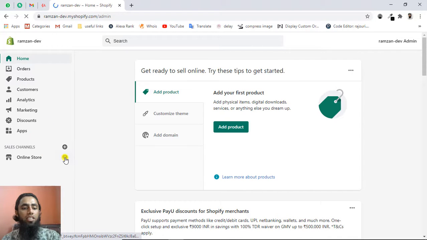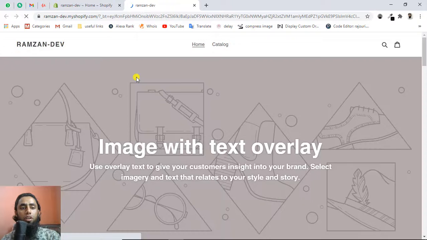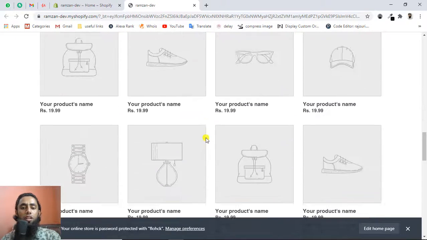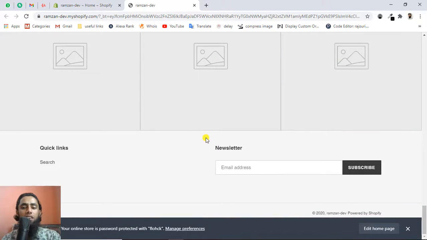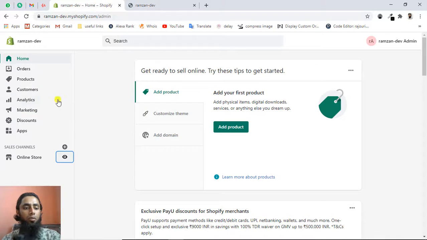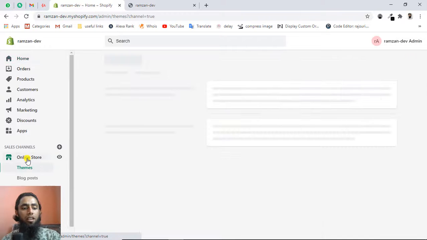And for example, if you are interested to see the front page, you need to click on this eye button here, and you will be redirected to your store. So you can see that this is your store. Here we have everything. We have the newsletter, email address, subscribe, and everything is over here. So now we can do whatever we are interested in.